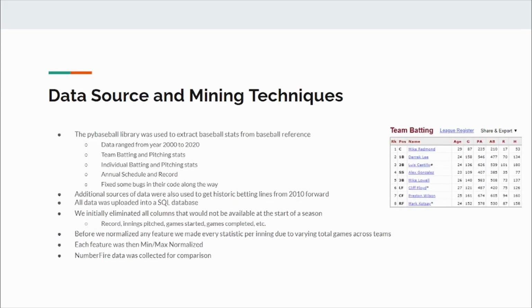As for the dataset used for this project, it was primarily pulled from a PyBaseball library in Python that connected straight to the Baseball Reference API. We pulled data between the years of 2000 and 2020. This consisted of team batting and pitching stats, individual batting and pitching stats, individual player keys, and the full schedule and record for each year.